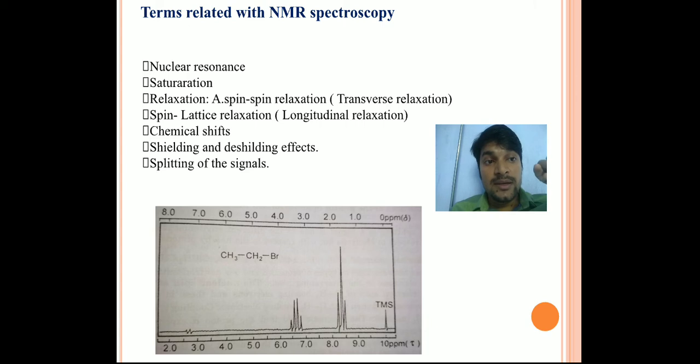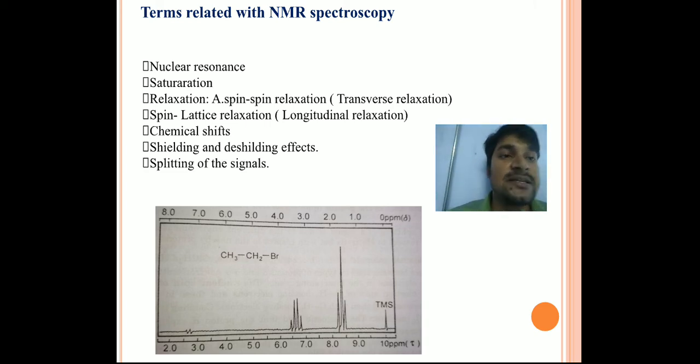A particular lattice atom transfers its energy to the next atom of the next lattice. So they are not moving to one another, but they are transferring. This is another way the relaxation period will be increased, so that a continuous NMR spectrum is very possible for us. So these are the two processes.